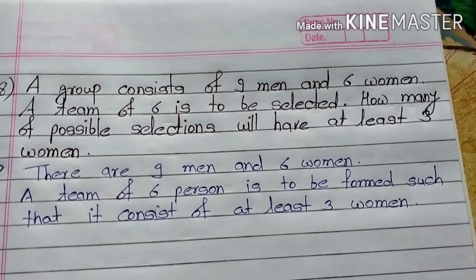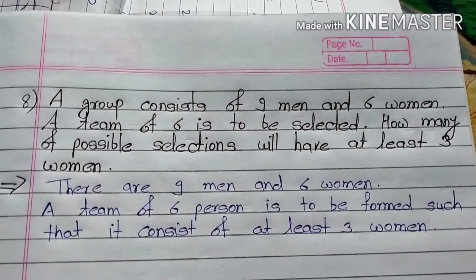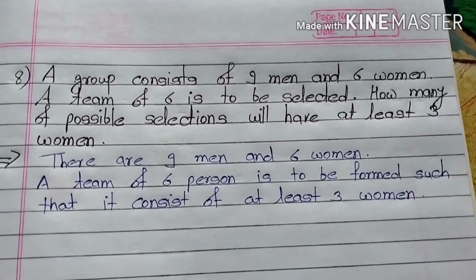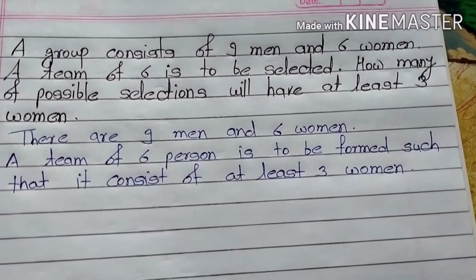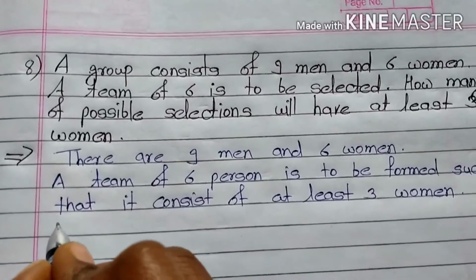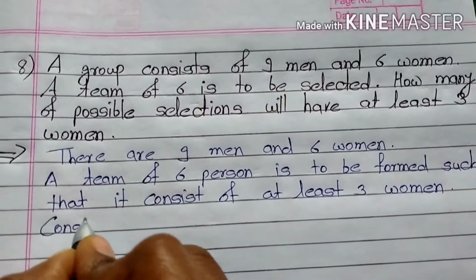At least 3 means 3, 4, 5, or 6 women can be selected. So we draw a table. Consider the following table.